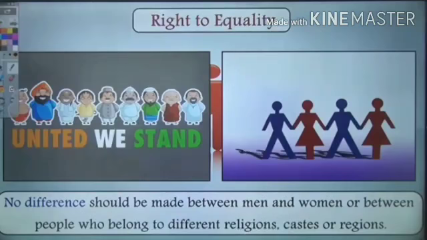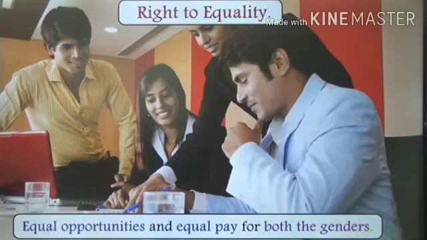It also says that no difference should be made between men and women or between people who belong to different religions, castes or regions. So people cannot be discriminated against because of their religion, because of their caste, or because of their region or place of birth. It also states that there should be equal opportunities and equal pay for both the genders.